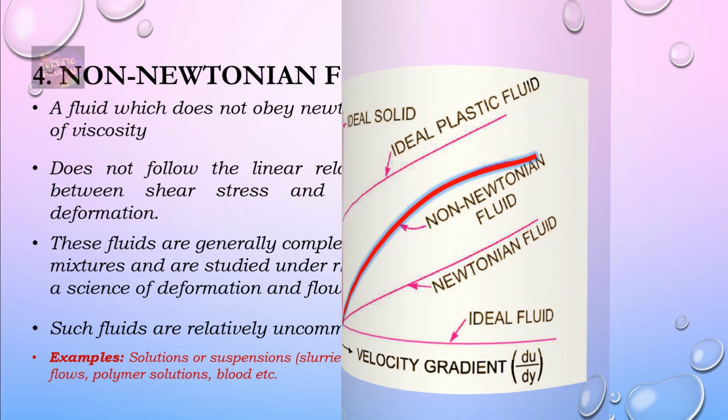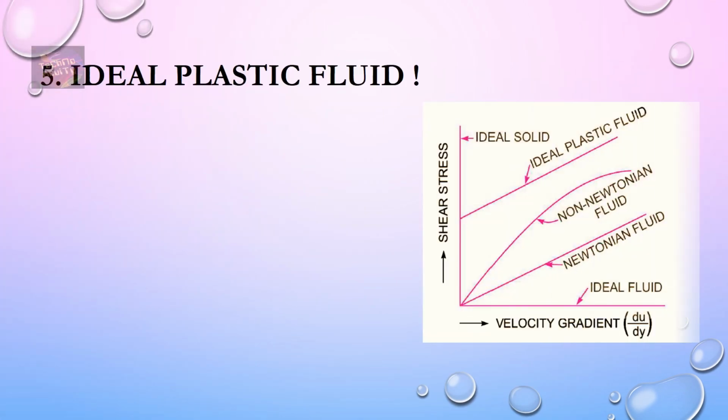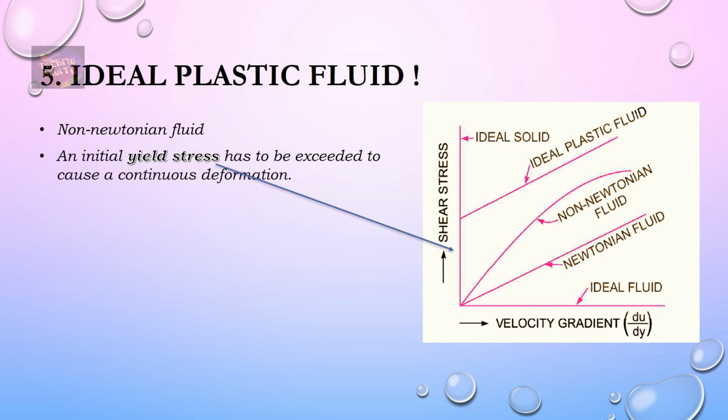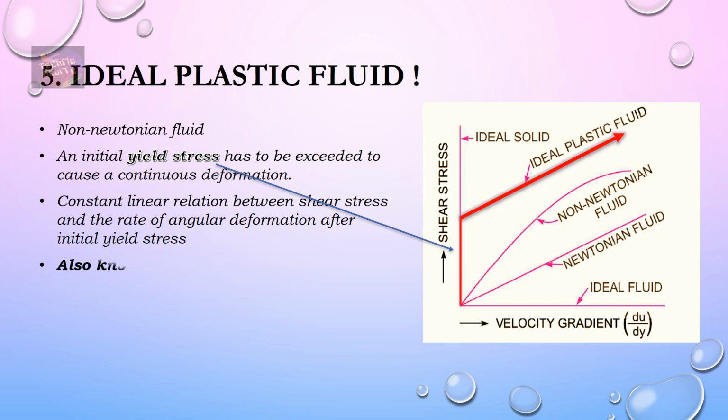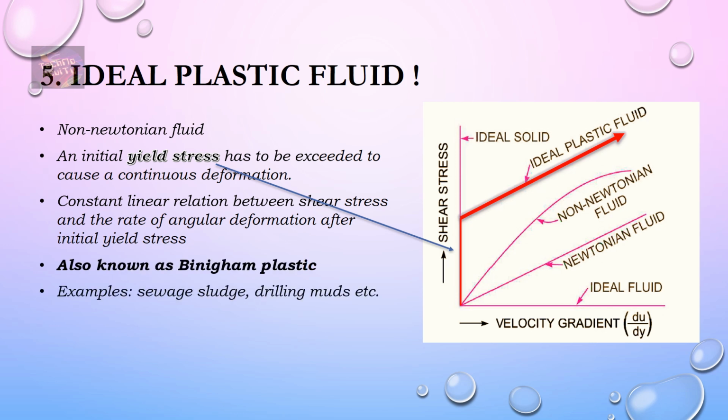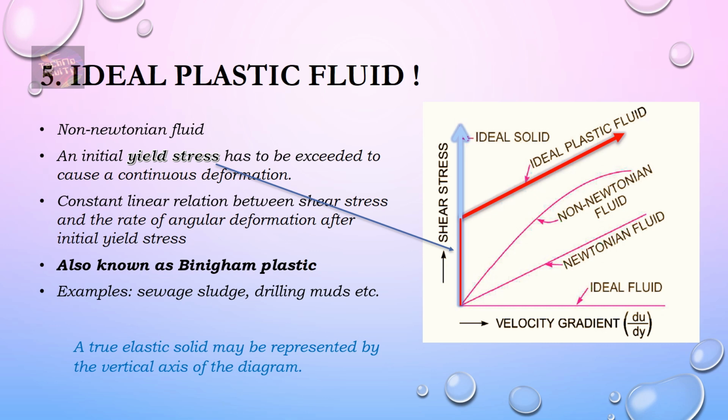The next type is ideal plastic fluid. This is a non-Newtonian fluid having an initial yield stress which has to be exceeded to cause a continuous deformation. It maintains a constant relationship between shear stress and rate of angular deformation after the initial yield stress. These fluids are also known as Bingham plastic. Examples for such fluids are sewage sludge, drilling muds, etc. A true elastic solid may be represented by the vertical axis on this diagram.